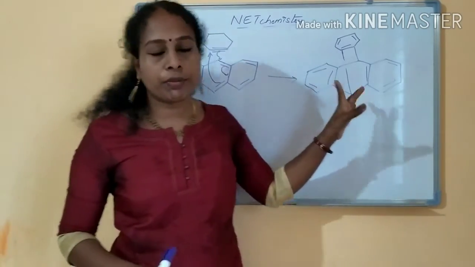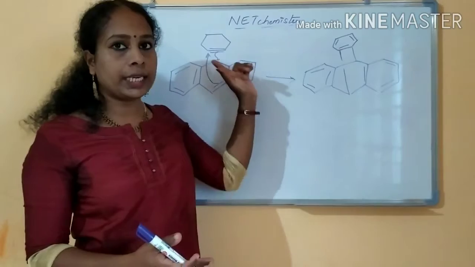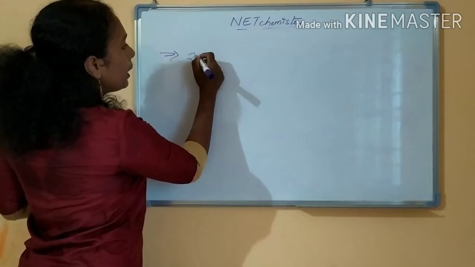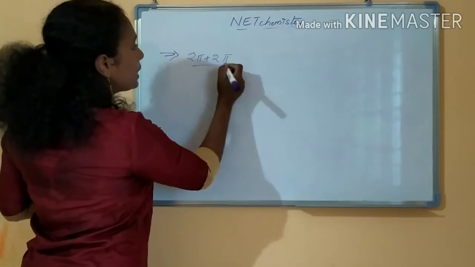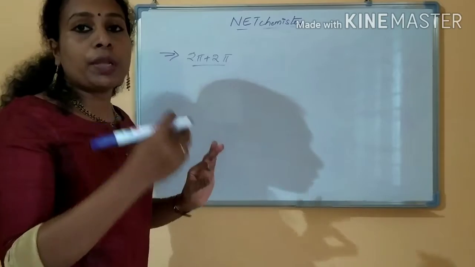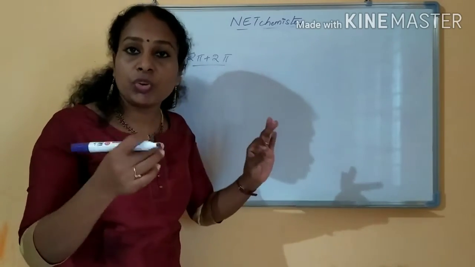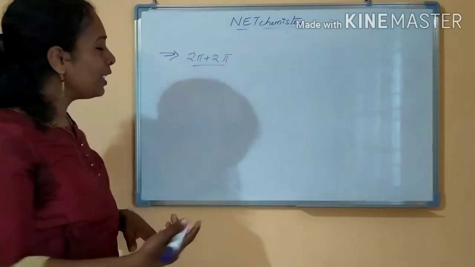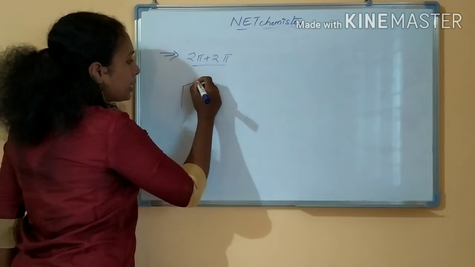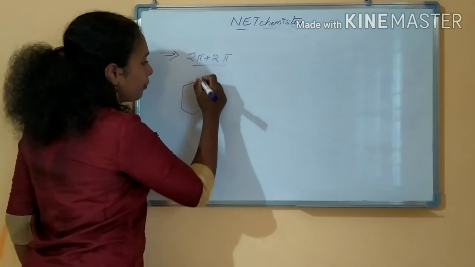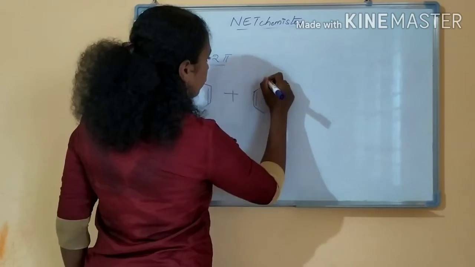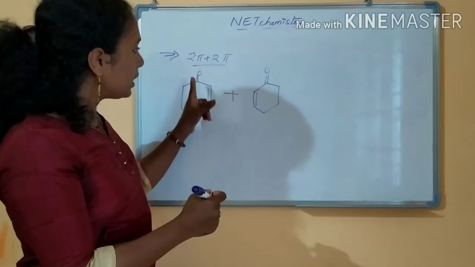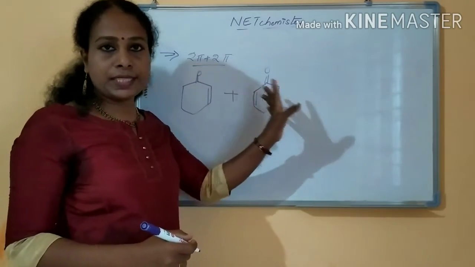And if it is a triple bond, if it is a benzene system also, it will be reacting like this, okay? Is it clear now? Okay. Next we will see 2pi cycloaddition reactions. Without a photochemical condition and without an electron withdrawing group, there is no possibility for 2pi cycloaddition reactions. For example, I am taking this product. Without an electron withdrawing group, this is not possible.